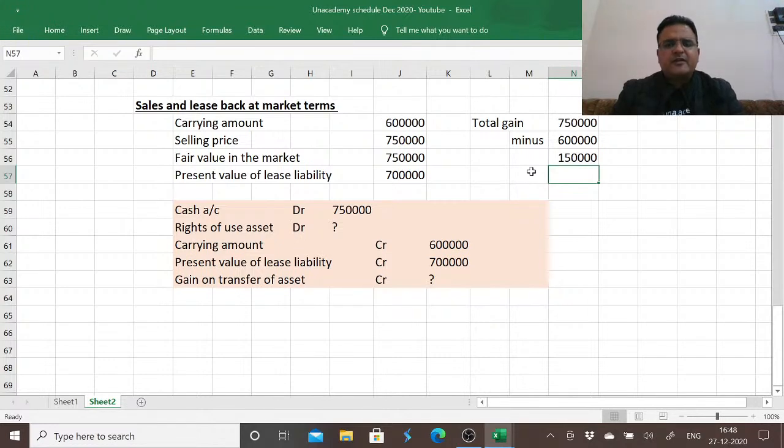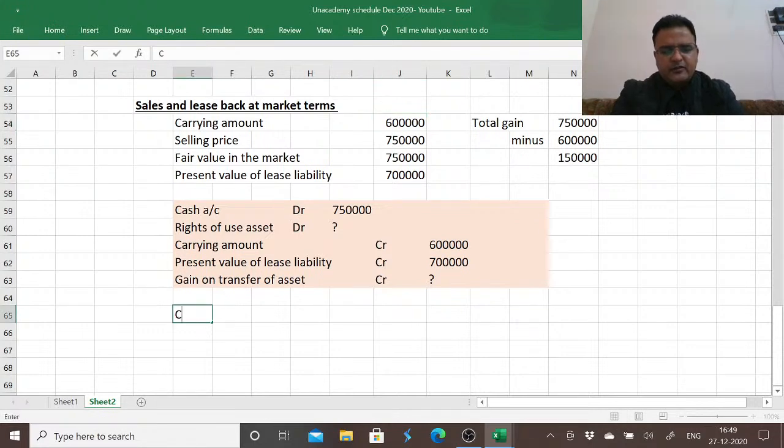At the same time, when we leased back this asset, we did not lease back the entire asset, but we leased back a proportion of this asset. So what is that proportion? The carrying amount is 6 lakh. Out of a carrying amount of 6 lakh, we are retaining some proportion of it. But in what proportion? The fair value of the same asset in the market is 7,50,000 and we are ready to pay against it 7 lakh. If the fair value in the market is 7,50,000 and we are ready to pay 7 lakh for an asset which has a carrying amount of 6 lakh, how much proportion are we retaining?